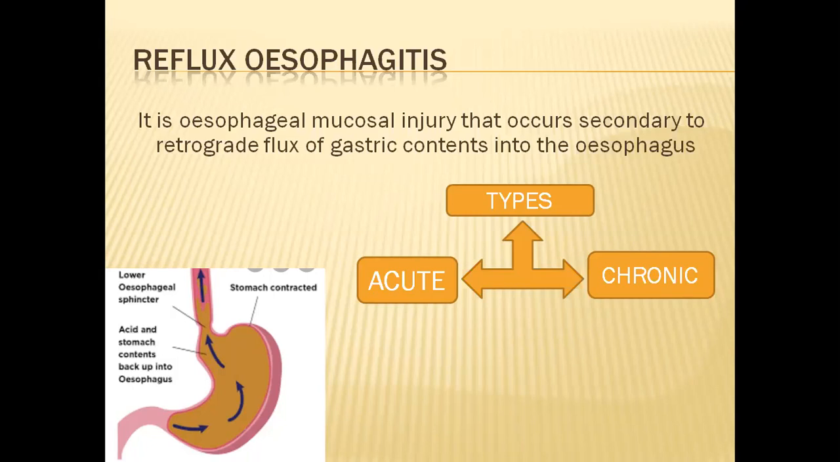Then the cause of chronic reflux esophagitis is reflux because of sliding hiatus hernia, herniation of stomach into the thoracic cavity, that is hiatus hernia. We'll discuss in detail later on. So these are two types of reflux esophagitis, acute and chronic. You just remember this picture. This is the lower esophageal sphincter.